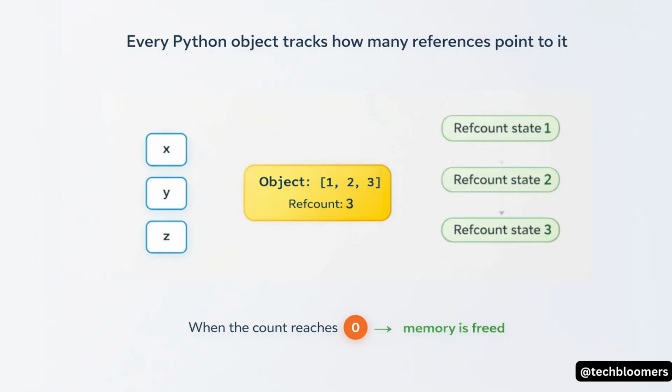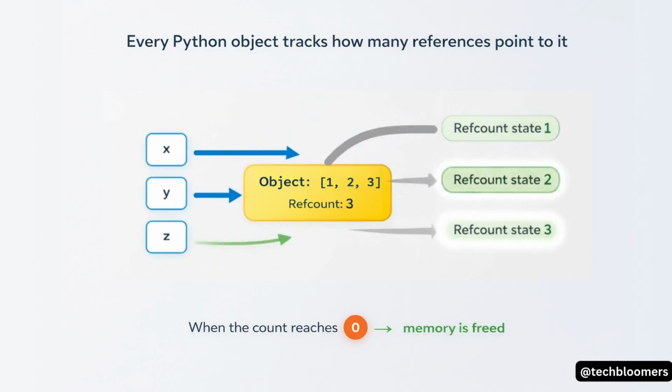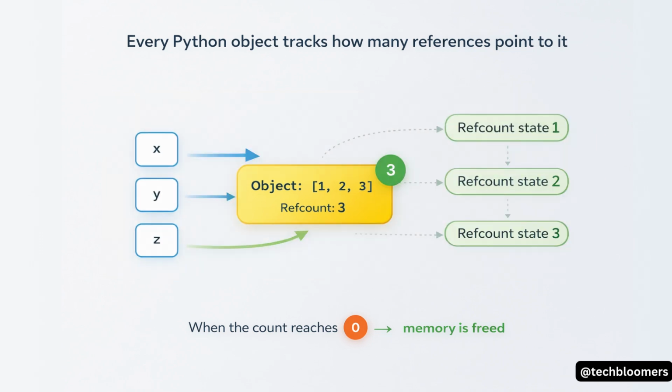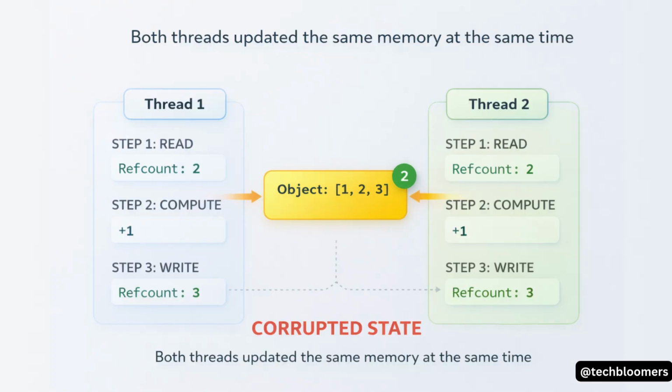So, why do this? It all comes down to one critical thing: memory management. CPython uses a system called reference counting. Every object tracks how many things point to it. When that count hits 0, poof, the object is gone. The GIL makes this entire process thread safe by default. It prevents two threads from, say, trying to change the same reference count at the exact same time and completely corrupting memory.